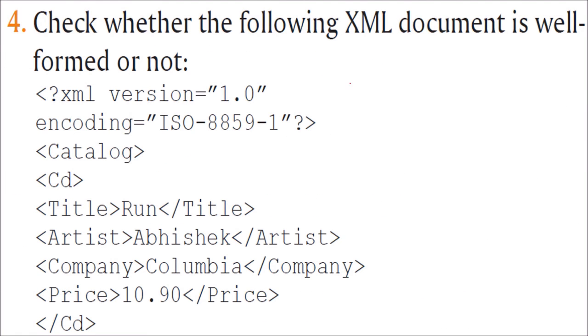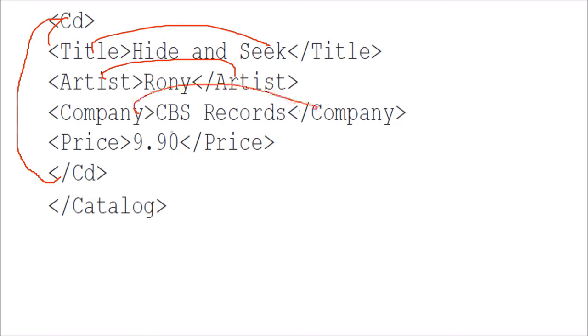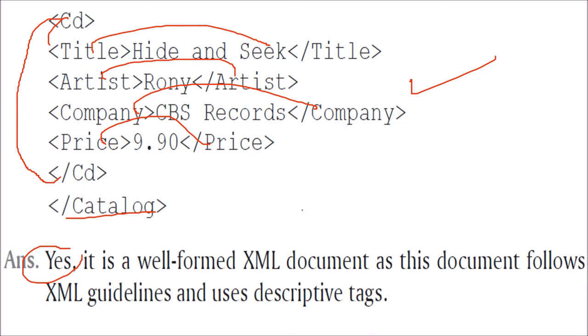Check whether this following XML is well formed or not. We started with XML. We have given the version, we have given the encoding. This is the root tag. Inside this we have CD, title, artist, company, price. All names are okay. There is no casing difference, uppercase, lowercase. Then again we have CD. Inside this we have title, artist, company, and price. Catalog is ended. So I think everything is good. Yes, it is a well-formed XML document, and this document follows XML guidelines. Some examination questions we are going to see unsolved, but we will give the hint also.